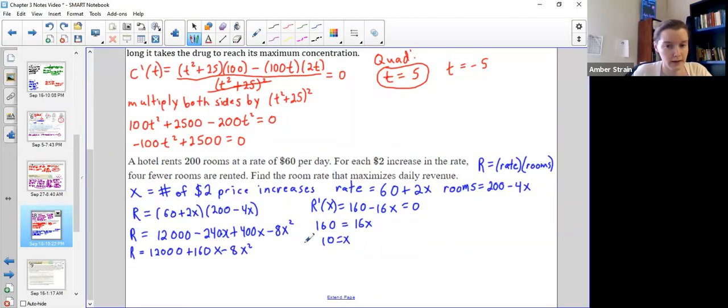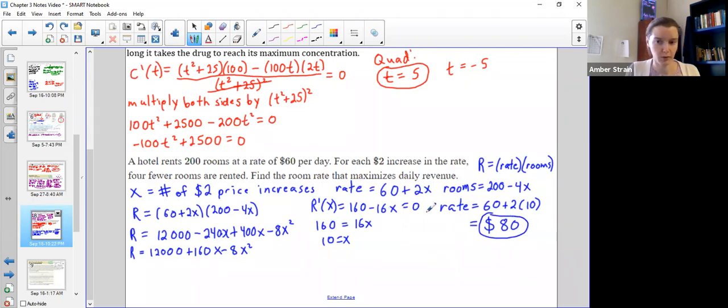Now be careful, this is not the final answer. This leads us there. I wanted to know the rate that would maximize revenue. Well, the rate was 60 plus 2x. So if I found that it would all be maximized with an x of 10, I plug that in to see the rate I should be charging to get the most bang for my buck is $80.